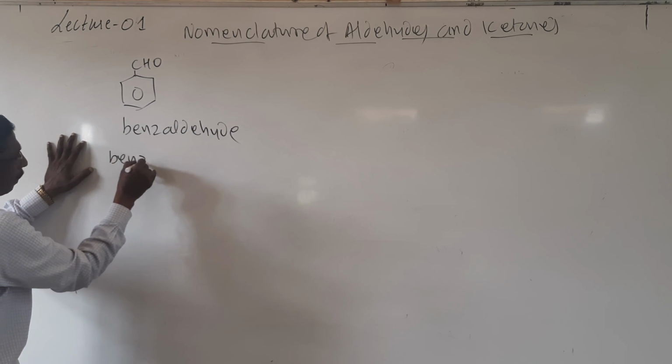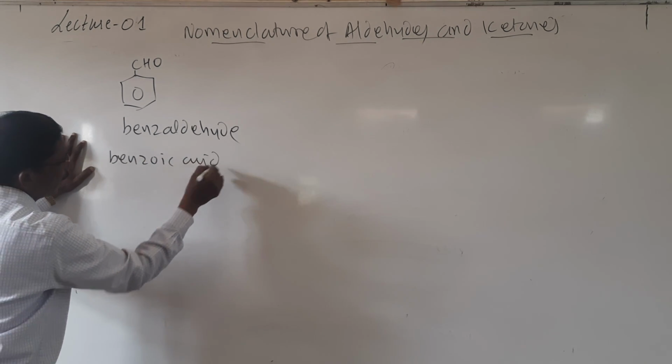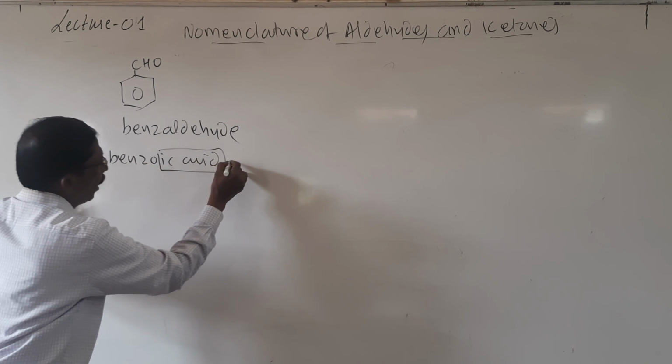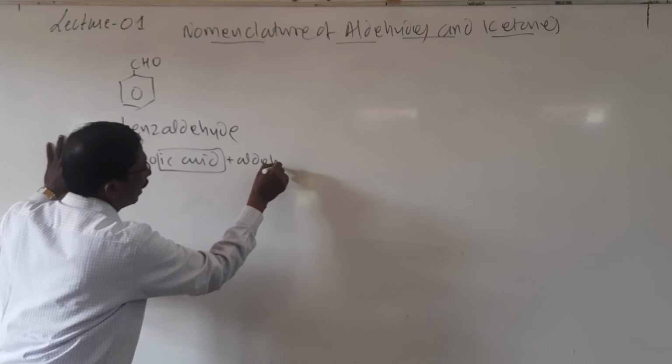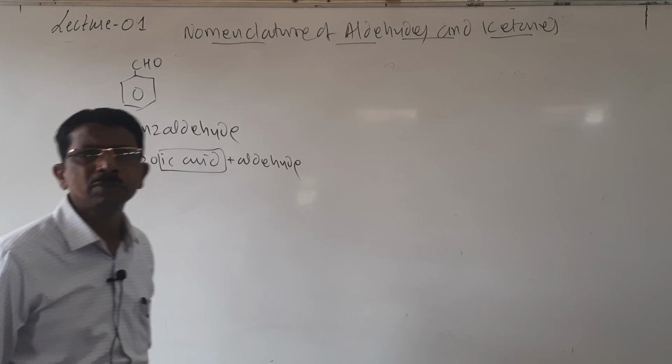Benzaldehyde comes from benzoic acid, so here IC acid is removed, plus aldehyde is added, it is called benzaldehyde.